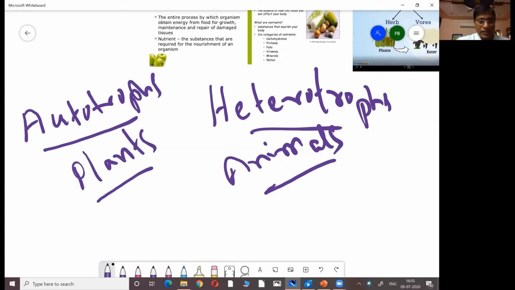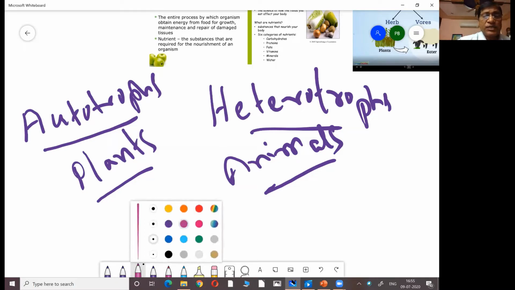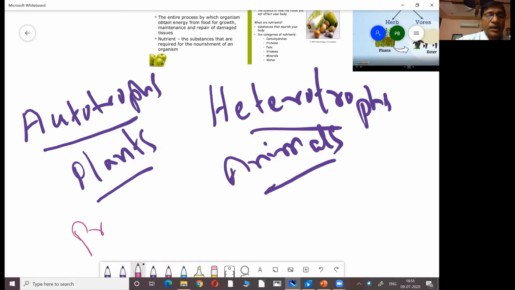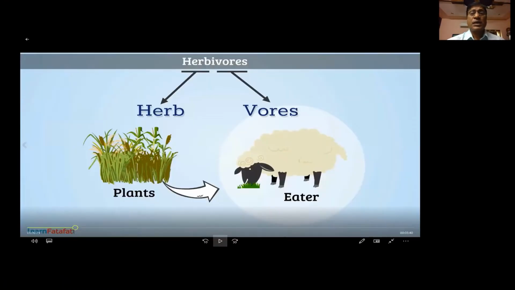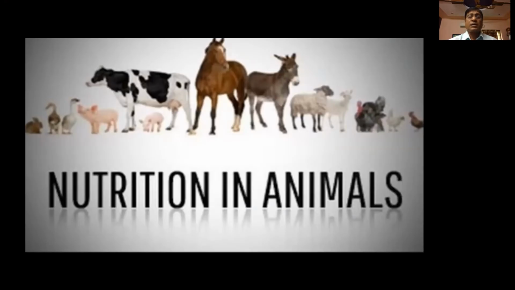So that is why the plants are also called producers, whereas the animals are called consumers. The organisms which synthesize their own food materials are called producers, and those which depend upon the producers are called heterotrophs or consumers.